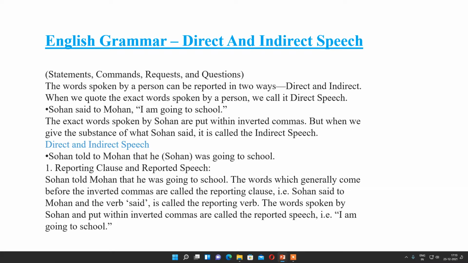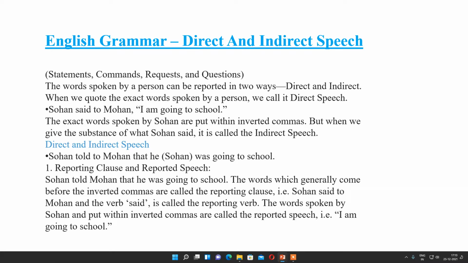Reporting clause and reported speech. Sohan told Mohan that he was going to school. The words which generally come before the inverted commas are called the reporting clause. For example, Sohan said to Mohan, and the verb said is called the reporting verb.